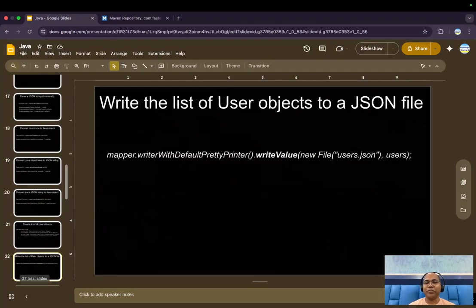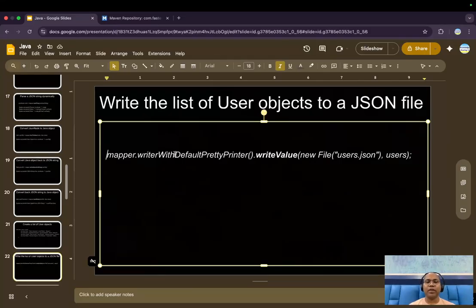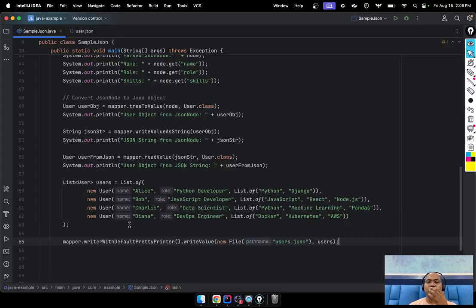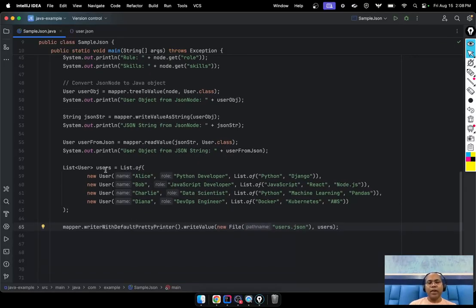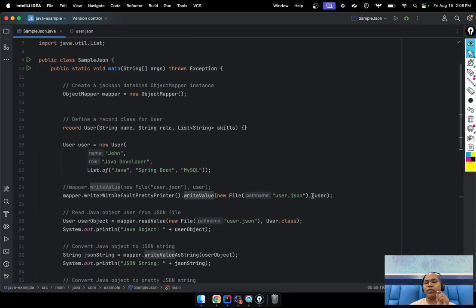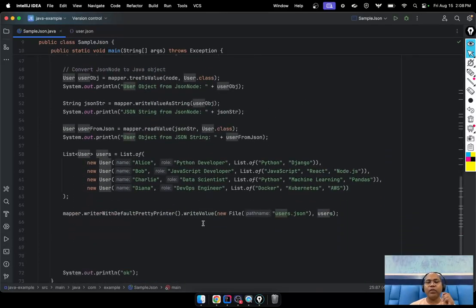Okay, so let's first say we want a JSON file. Same API, I just want to convert to a JSON file. So you can say, hey, this is my list of users. Notice the same writeValue. WriteValue here is used for writing one object, and the same writeValue here is used for the list of users.